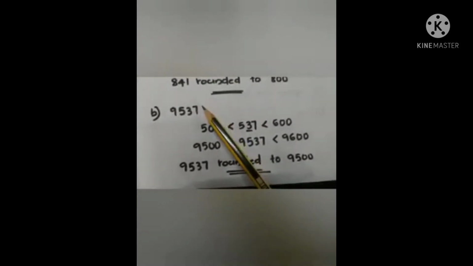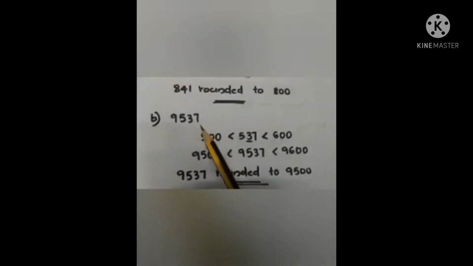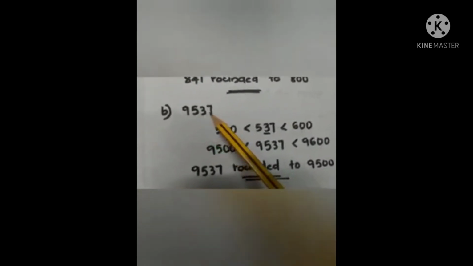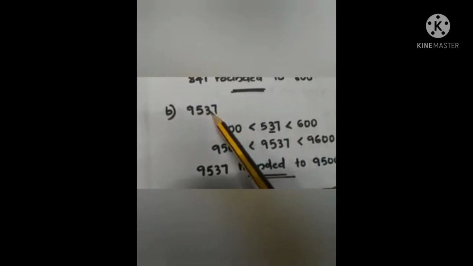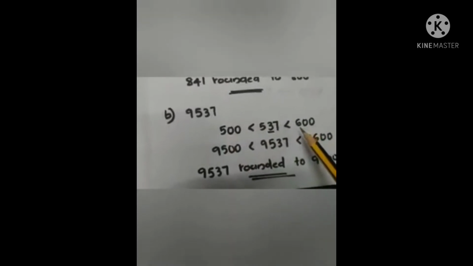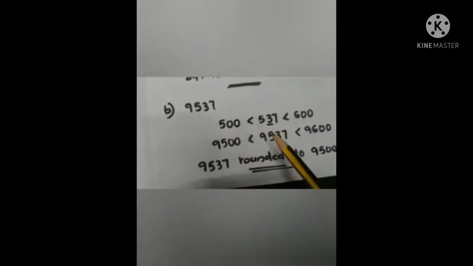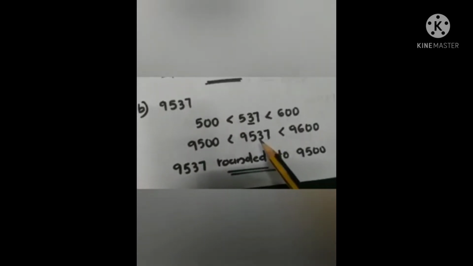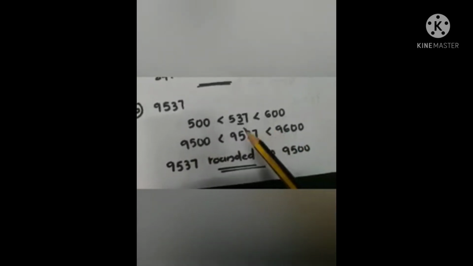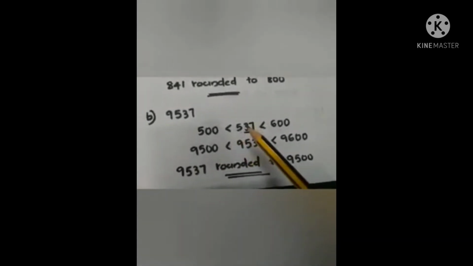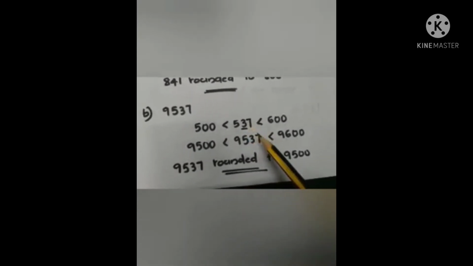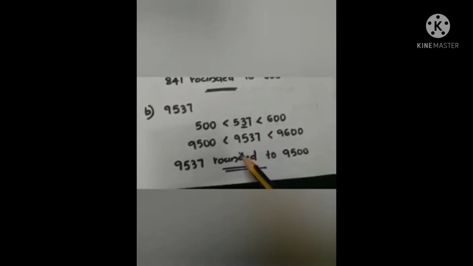Now next one more example. 9537. This is a 4-digit number, but we need to round it only to the hundreds position. So first consider only the 3-digit hundreds place values, that is 537. Now which two hundreds does this 537 lie between? 500 and 600. So now taking the 4 digits, this 9537 lies between 9500 and 9600. Now I told you for rounding to the nearest hundreds, we are looking for the digit in the tens place. So here the digit in the tens place is 3. When 3 comes, we are rounding down.